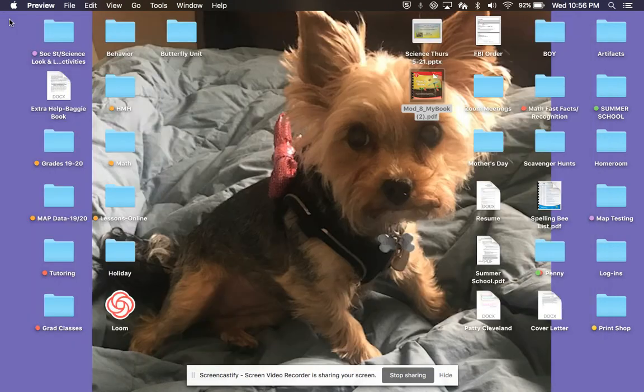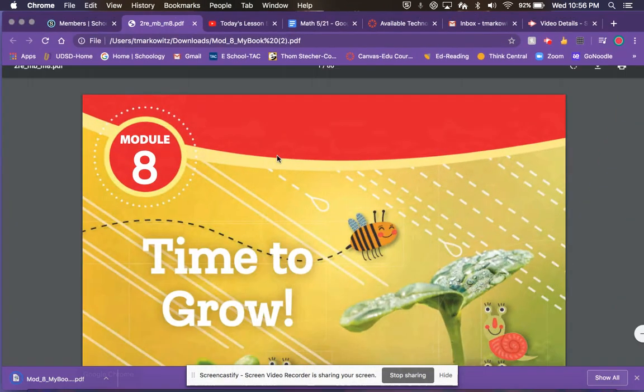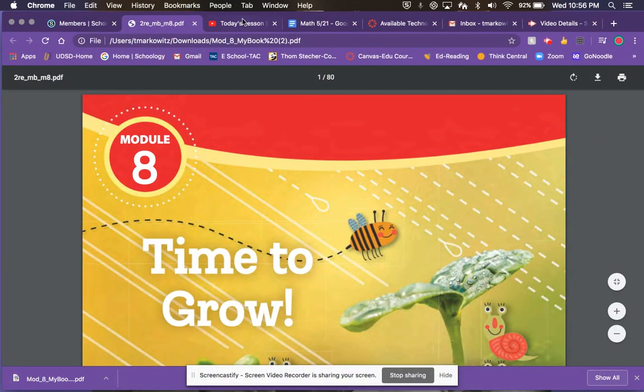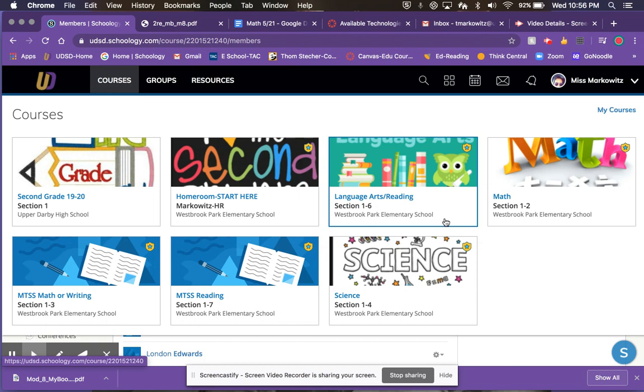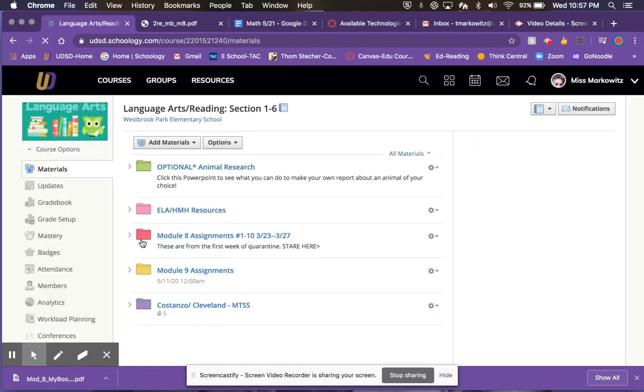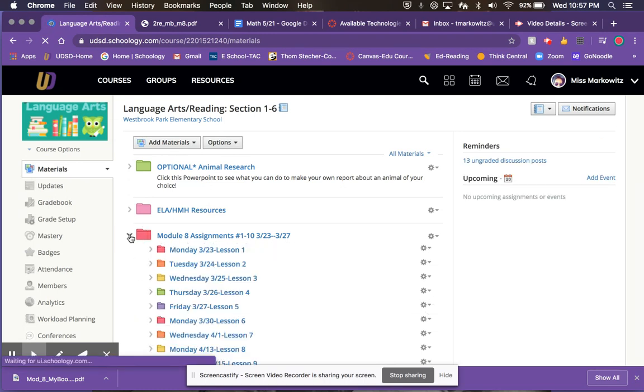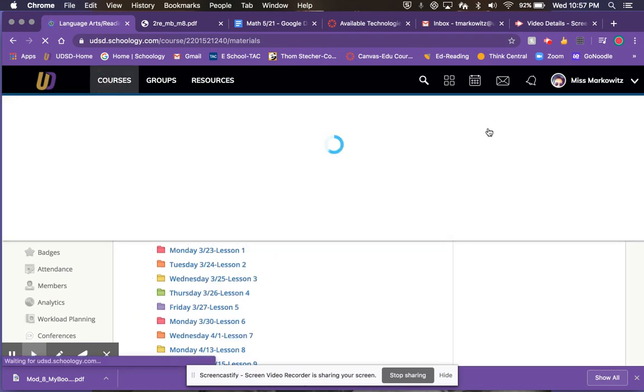Okay, you can go through your stories using that. This is all for Module 8. When you get into the next lessons of Module 9, you'll have to go back and find the Module 9 book. Okay, just start with the language arts for now. If you feel comfortable, if you'd rather start with math or science, you can. I'm going to show you how to get through those too.